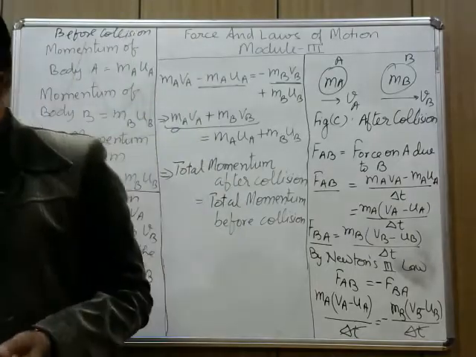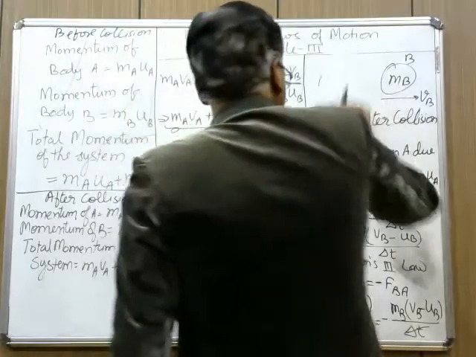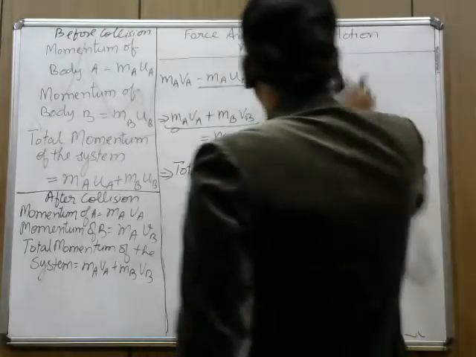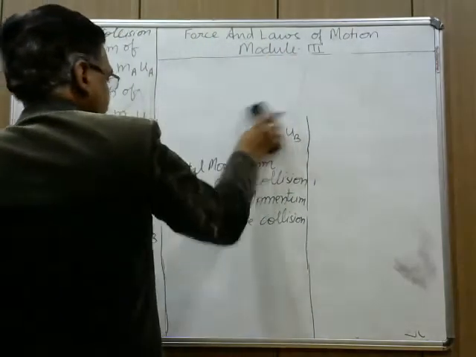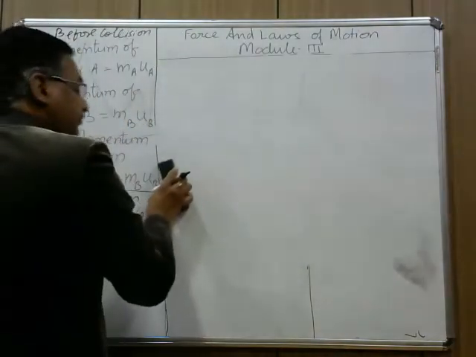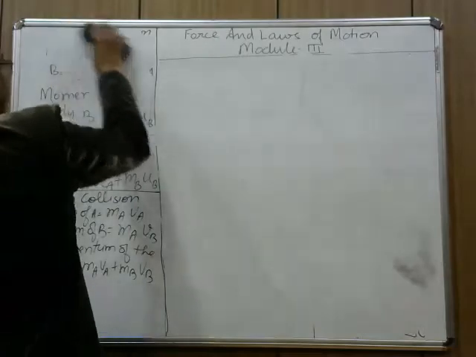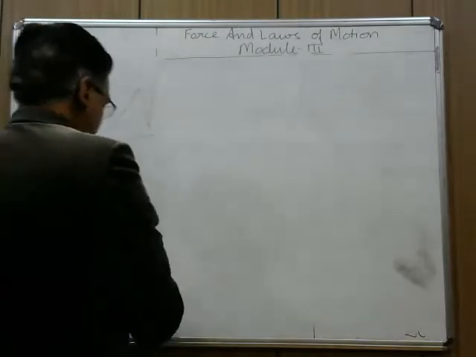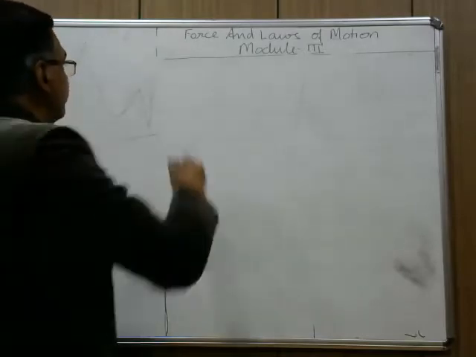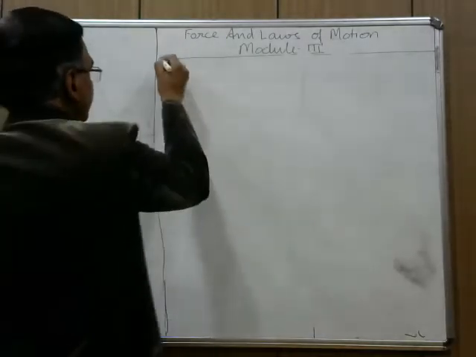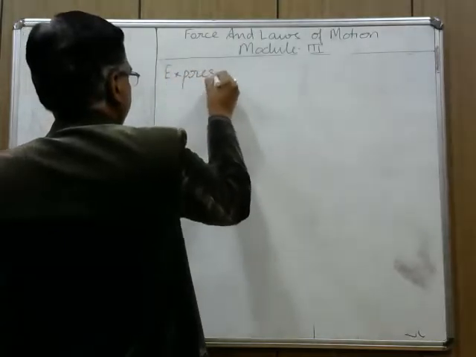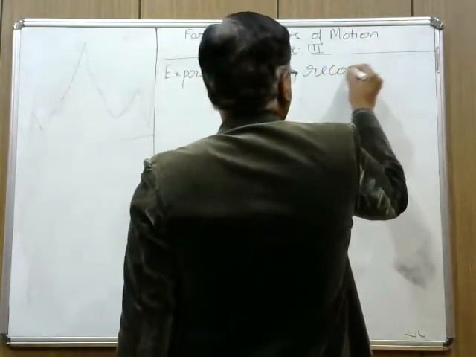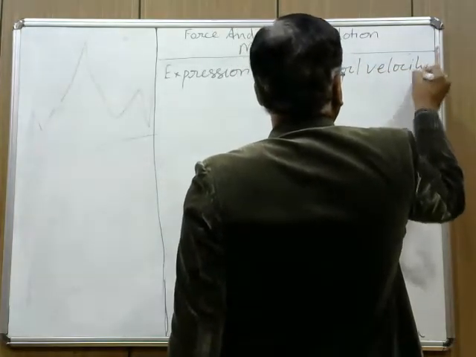So now we are going to do this: expression for recoil velocity of gun.